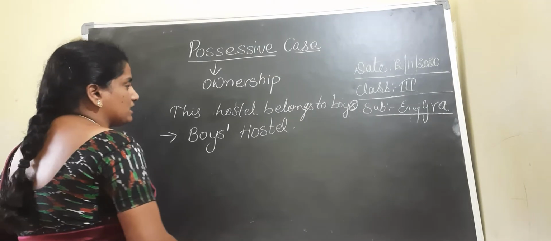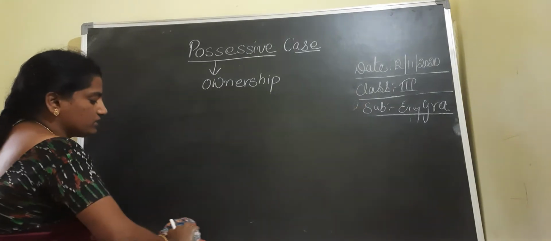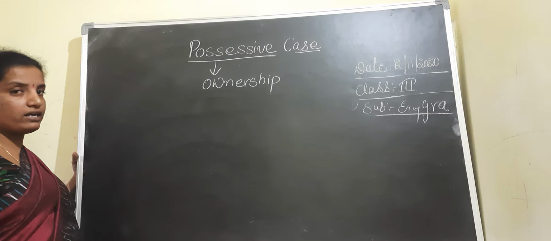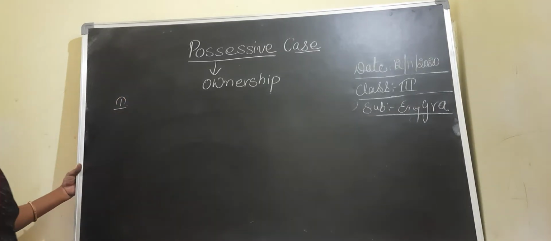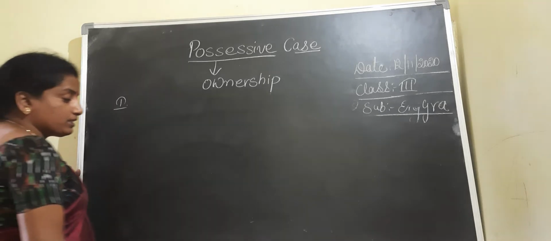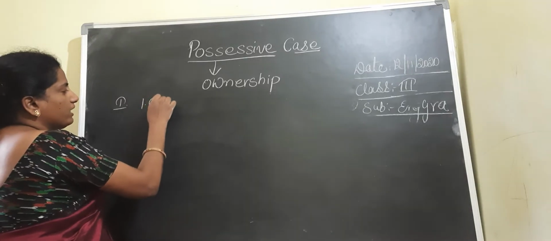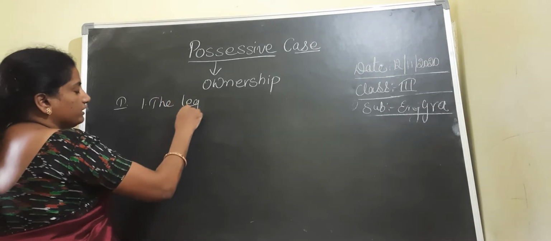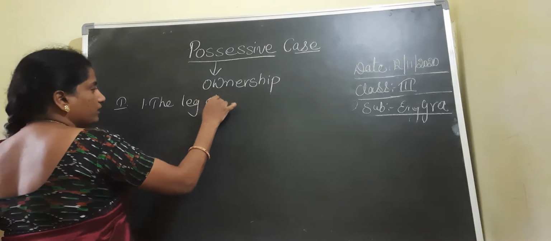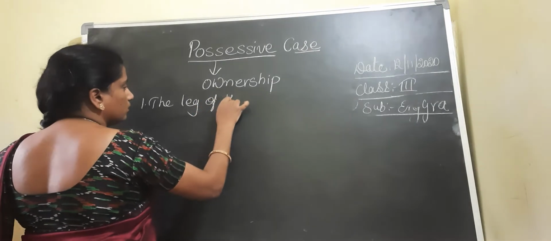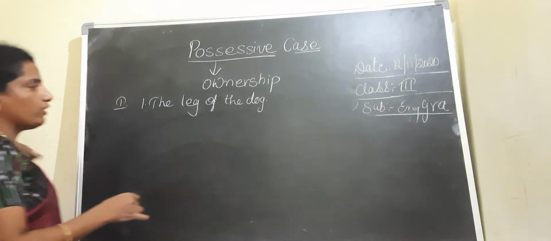Now let us discuss a few more examples related to the possessive case so that you can easily understand. The first one they gave: the leg of the dog. Here we can write the dog's leg.